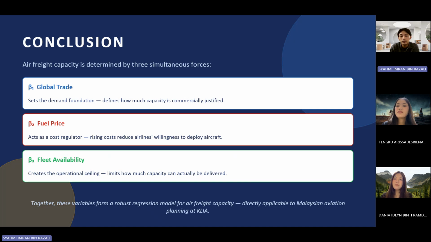Together, these three variables form a robust and practically grounded regression model for Malaysia, specifically as a key player in global semiconductor, pharmaceutical, and perishable supply chains. The ability to forecast air freight capacity reliably is critical, both for airlines operating at KLIA and for planners managing cargo infrastructure. We hope this presentation has given a clear picture of how these variables interact.